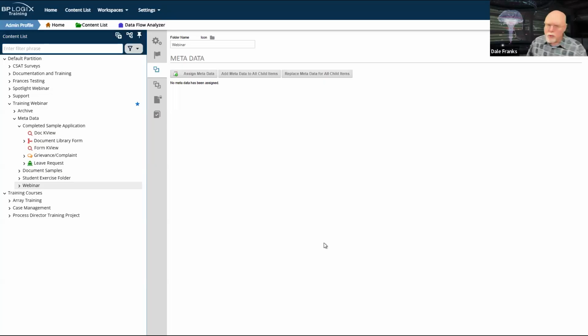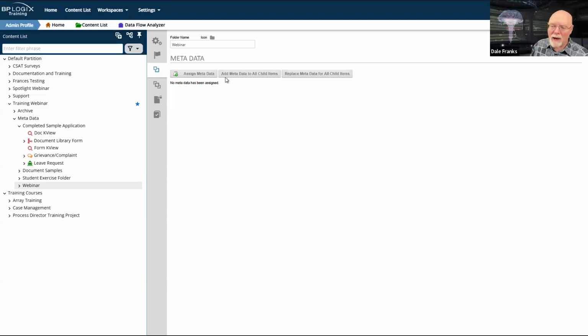So for us, we'll just do it at the folder level because that is the easiest way to manage things for metadata at the folder level, much like permissions, which we also recommend that you apply at the folder level. It just makes your management burden for tracking permissions or metadata much easier.